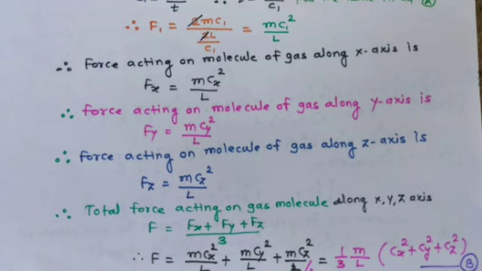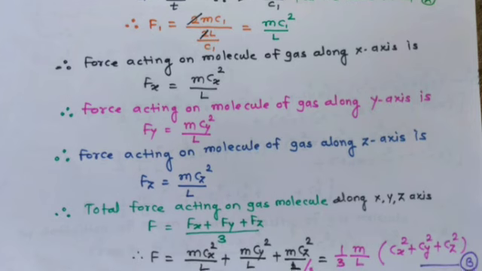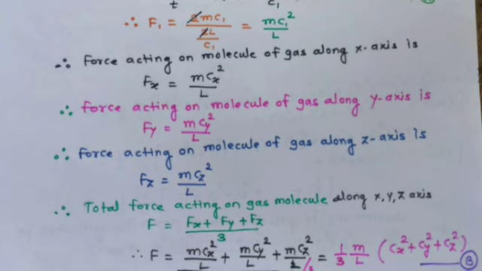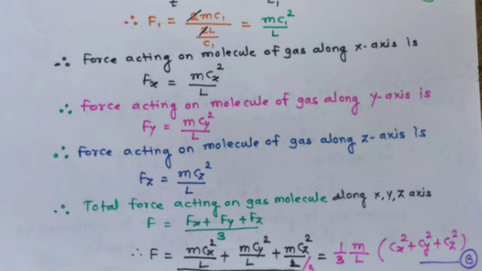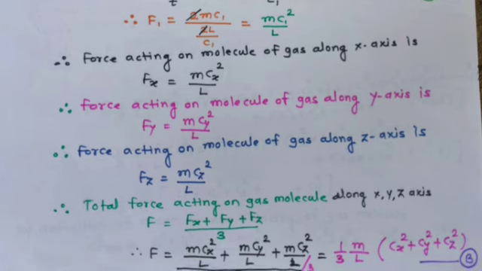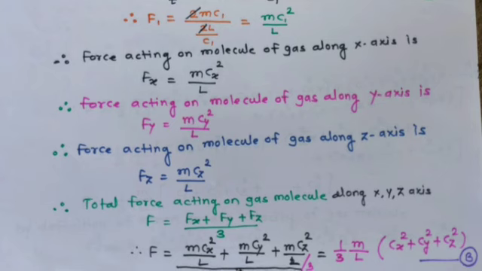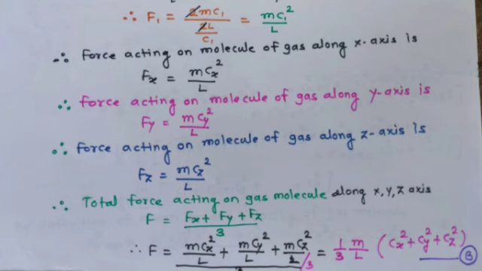Substitute the value of force. So we can write the total force F as m cx square upon L plus m cy square upon L plus m cz square upon L, divided by 3, which is 1 upon 3 m upon L in bracket cx square plus cy square plus cz square.